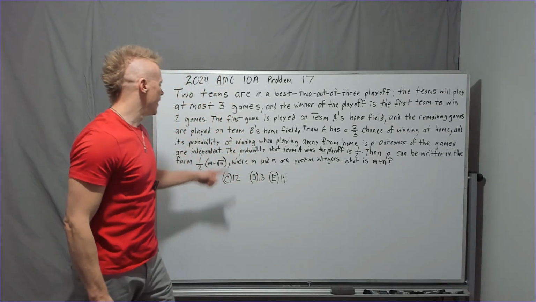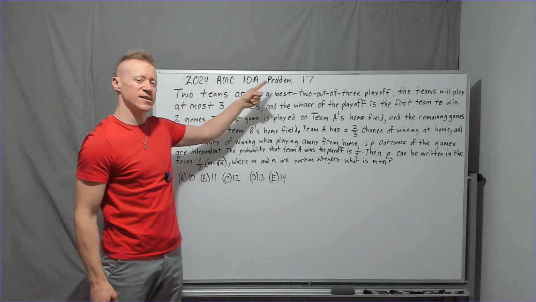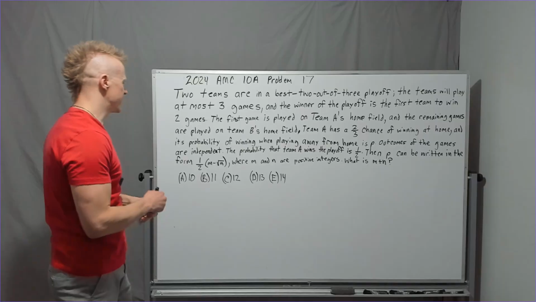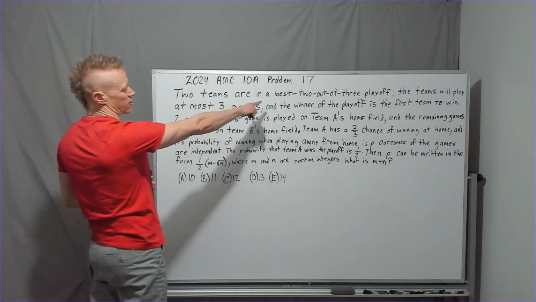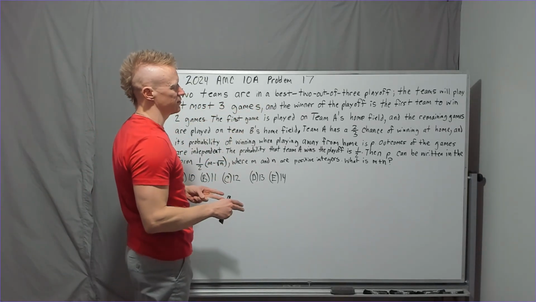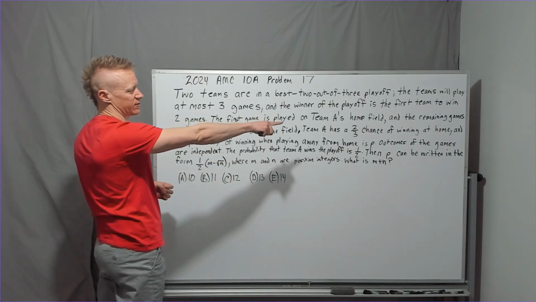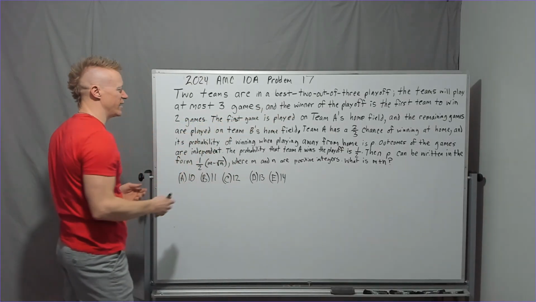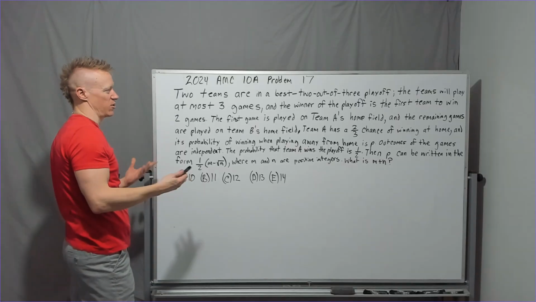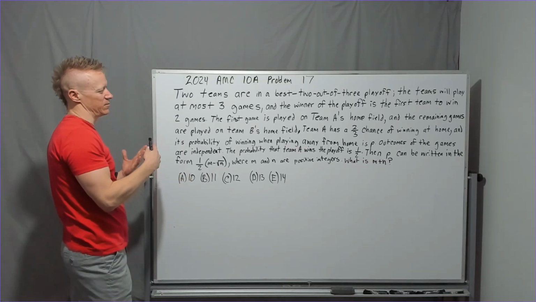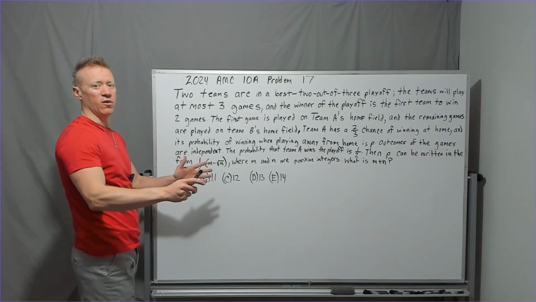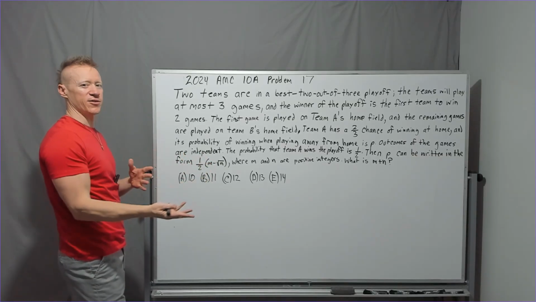Right, playoffs time, 2024 AMC 10A, problem 17. Two teams are in a best 2 out of 3 playoff. The teams will play at most 3 games, and the winner of the playoff is the first team to win 2 games. So it's best 2 out of 3, they call that. If one team wins the first 2, it's over. You don't play the third. Only play the third if it's tied.